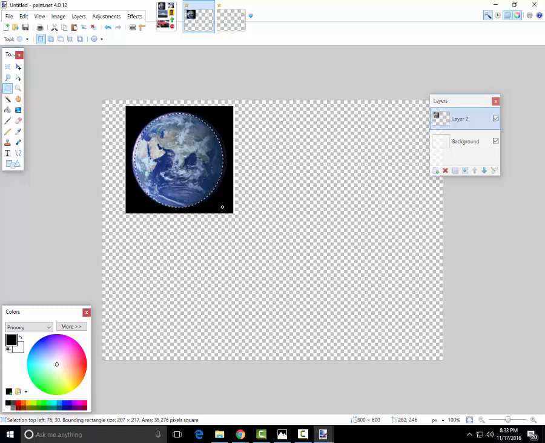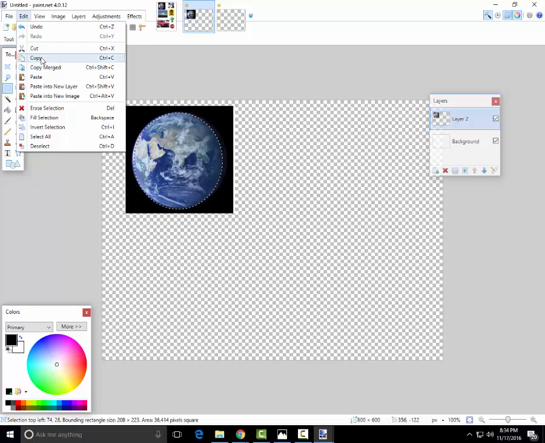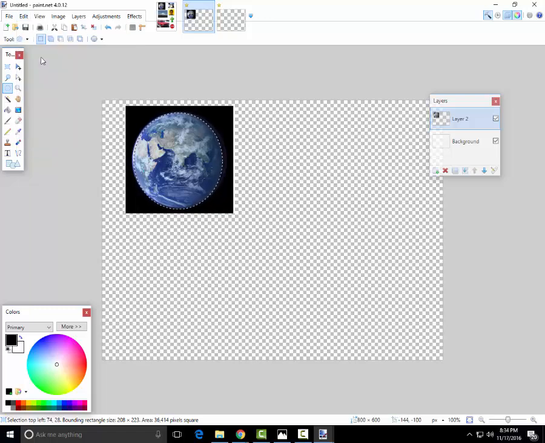Notice the way I did this is that I started from about this corner here and I dragged it over there. Let's try that again. Okay, I'm going to go up here like that, and I'm going to draw the circle. Now I can edit and copy the world.